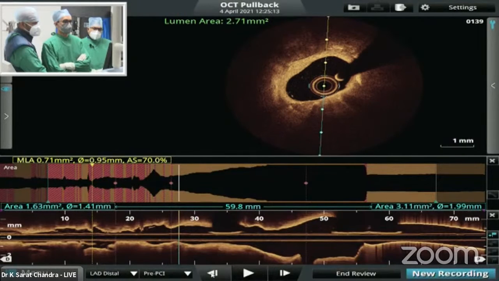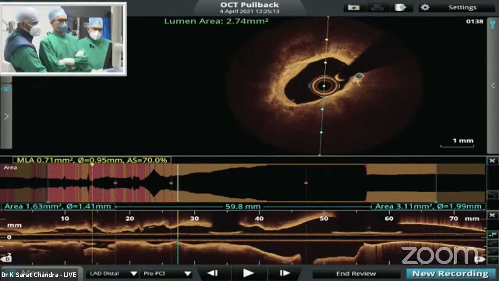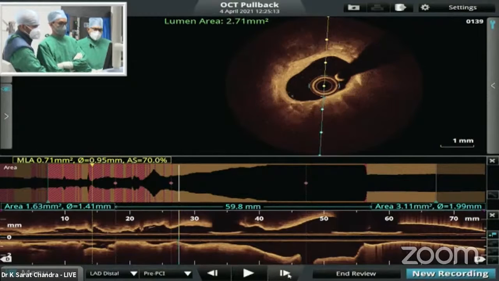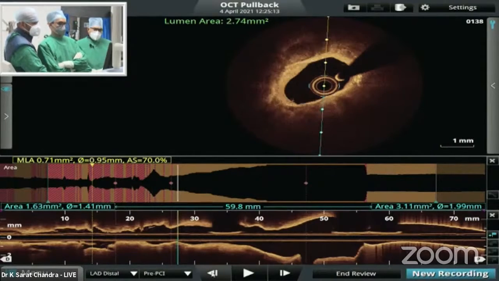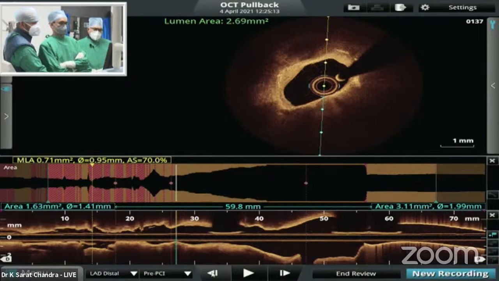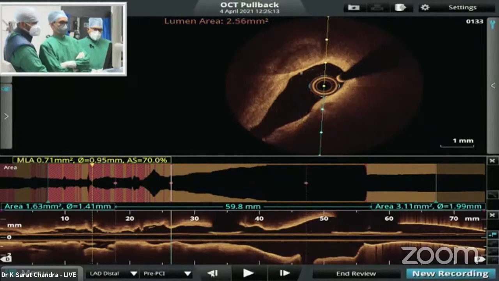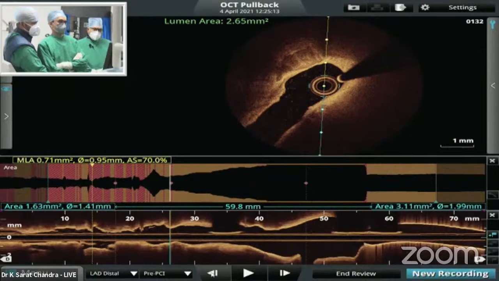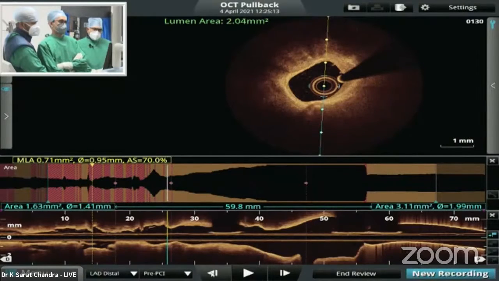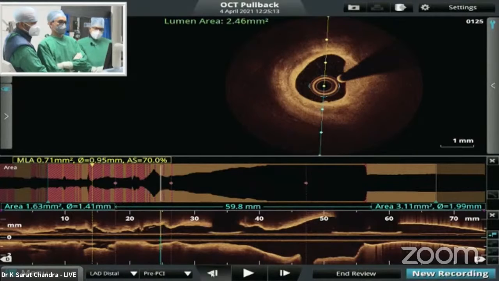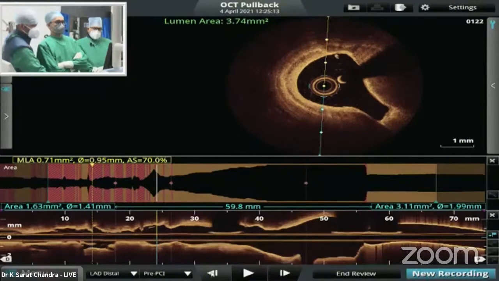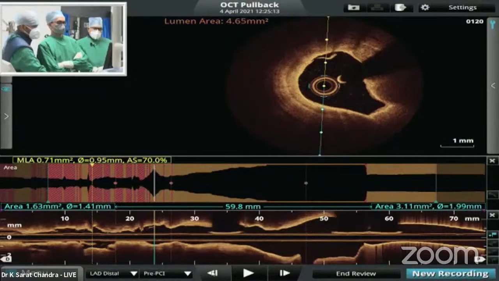Now you are seeing the deep calcium. You can see the thick cap with deep calcium at the luminal side, and on this side superficial calcium. Go slowly. The calcium is almost a nearly 270 degree angle. See tight narrowing with fibrocalcific lesion. Move distal. You see almost 270 degrees calcification. The tight narrowing of the side branch must be a diagonal. Move slowly. Then on one side you can see the calcium and areas of fibrosis. That is a calcific area.